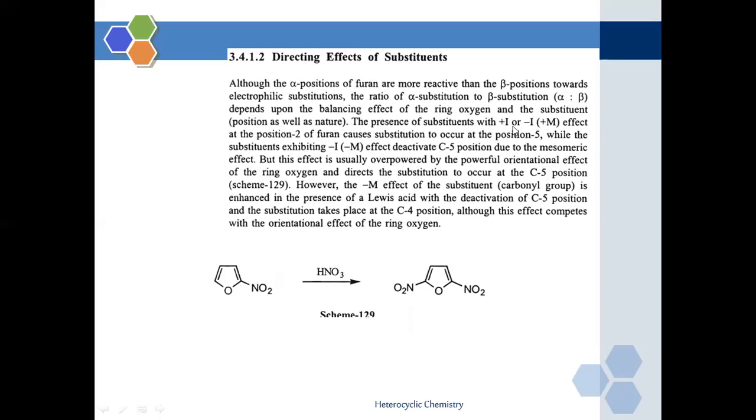The presence of a substituent, with a positive or negative inductive effect, at carbon number 2 of the furan causes substitution to occur at the 5 position.